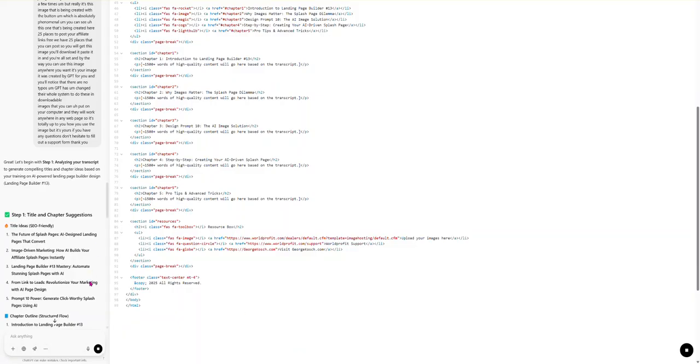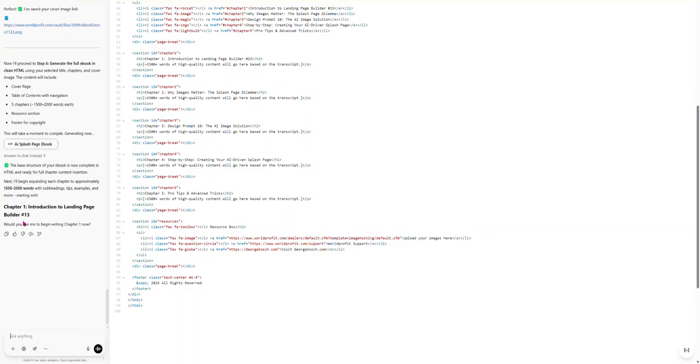Okay, so there you go. It's giving me the outline now, and down here it's saying, would you like, let's do all chapters in HTML. Let's do all of the chapters now without further prompting, in one HTML file for me, please.